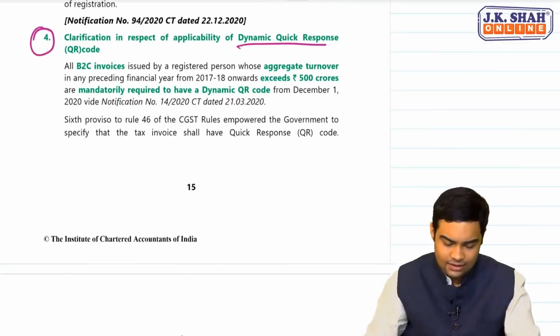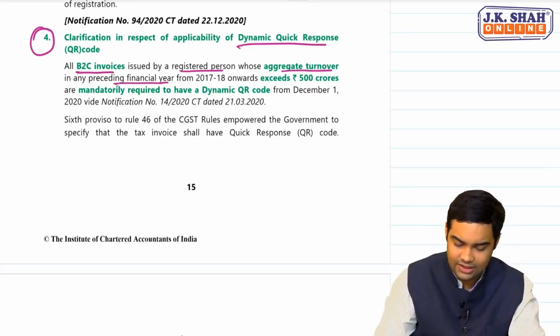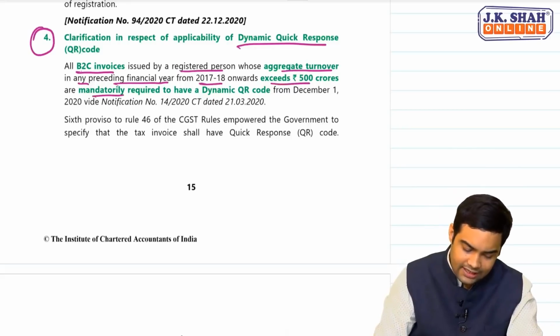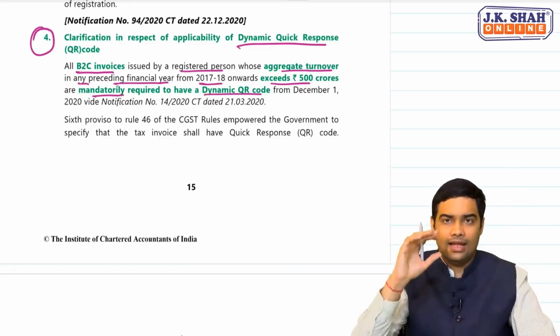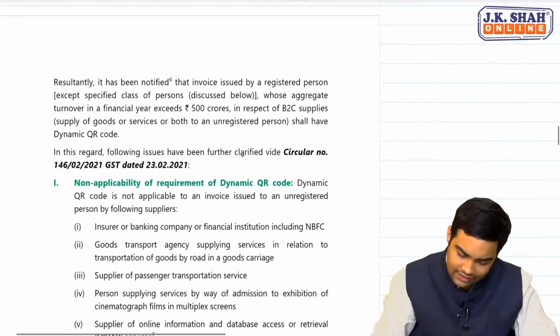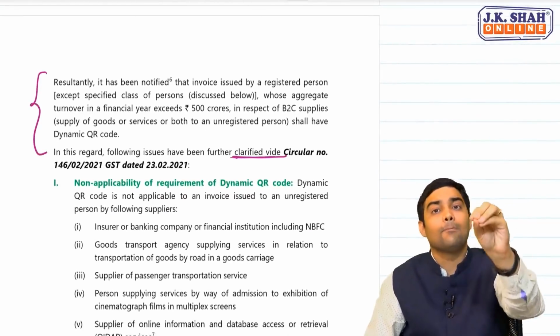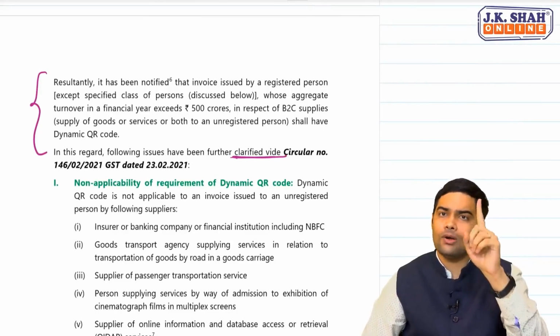How does it start? All B2C invoices issued by a registered person whose aggregate turnover in any preceding financial year starting from 17-18 exceeds 500 crores is mandatorily required to have a dynamic QR code on the invoice. That's the point. Now coming to clarifications. This is same. Resultantly, dynamic QR code is required by a person whose turnover exceeds 500 crores.